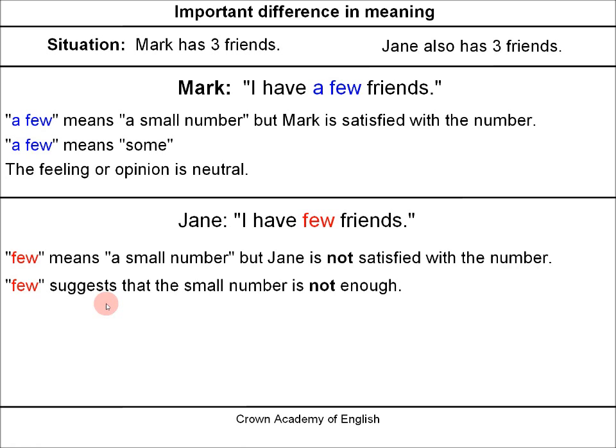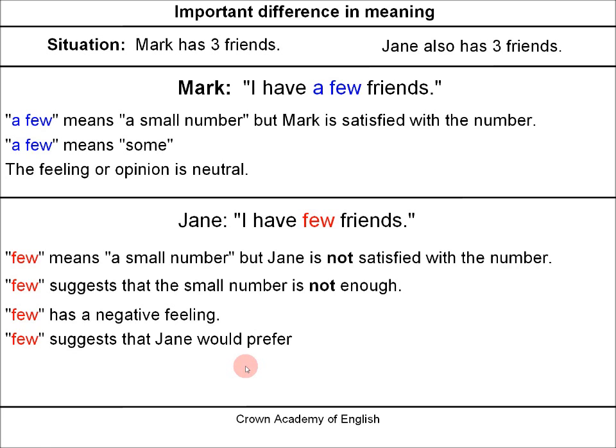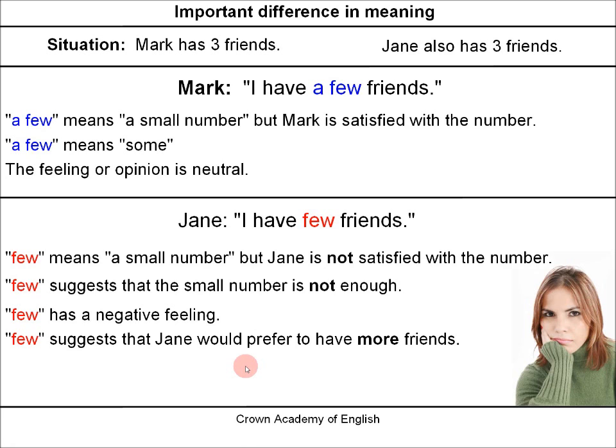So Jane is in fact disappointed with only having 3 friends. It has a negative feeling. There is a negative tone. Therefore, few suggests that Jane would prefer to have more friends. Okay?